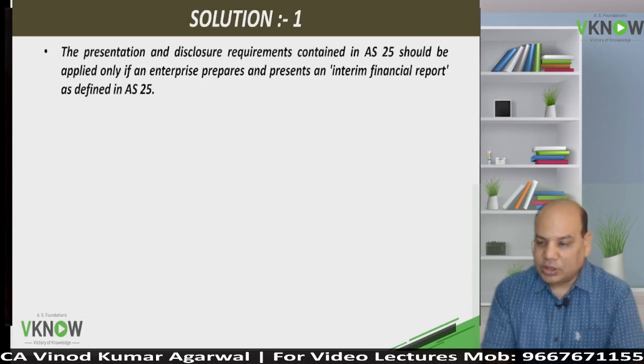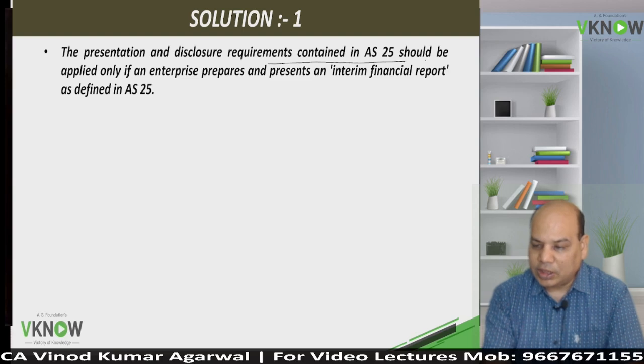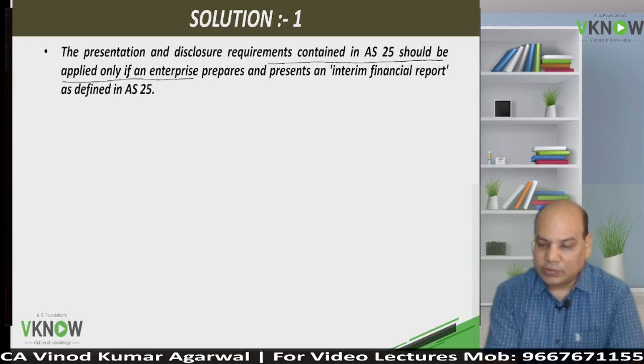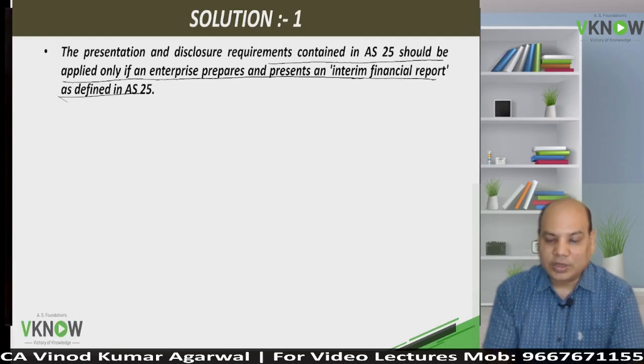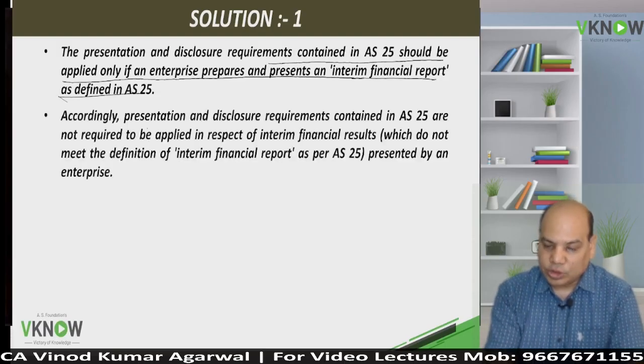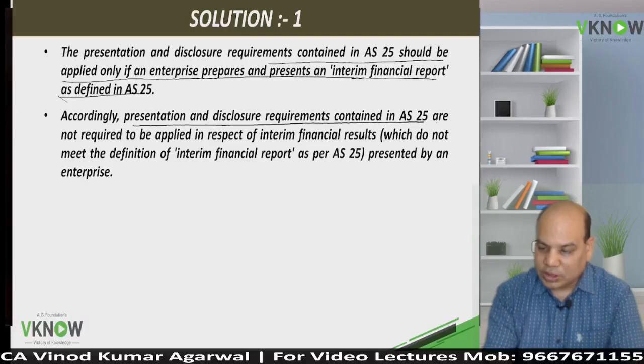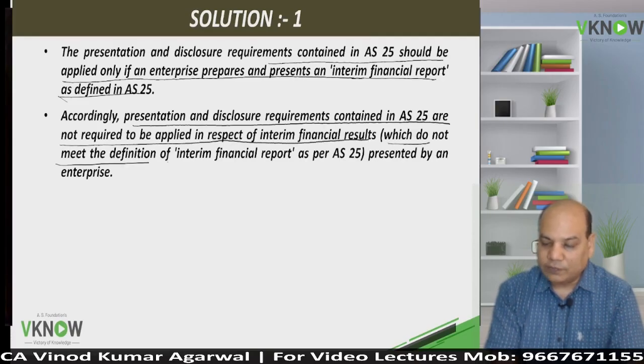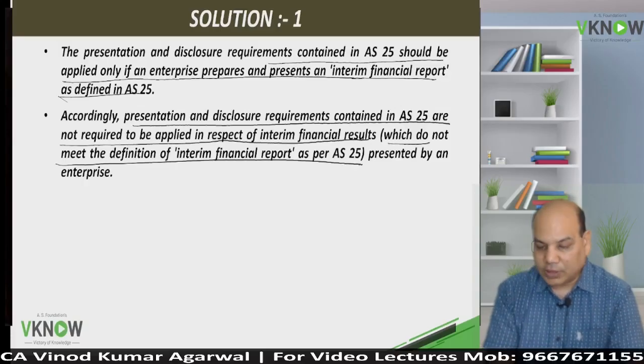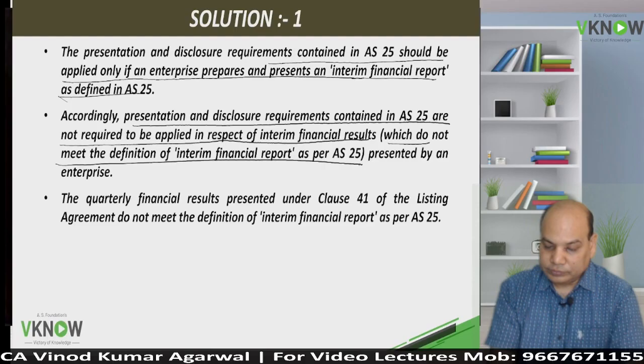The presentation and disclosure requirement contained in AS 25 should be applied only if the enterprise prepares an interim financial report as per AS 25. Accordingly, presentation disclosure contained in AS 25 are not required to be applied in interim financial result which do not meet the definition of interim financial report as per AS 25 prepared by an enterprise.